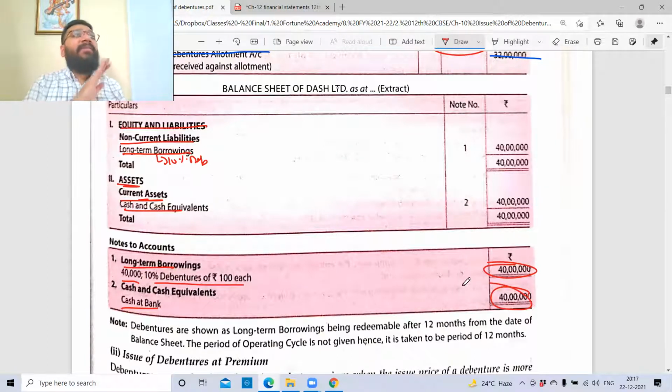I'm telling you, whatever you have studied in term 1, everything will get reflected in term 2. Those who have studied term 1 properly, you will love it. And those who have not studied properly, trust me, I'm there for you. Don't worry. This is the presentation of the balance sheet. Any problem? 50% of the chapter is so easy. The balance 50% is new, but that is also easy. You should also believe it is easy.